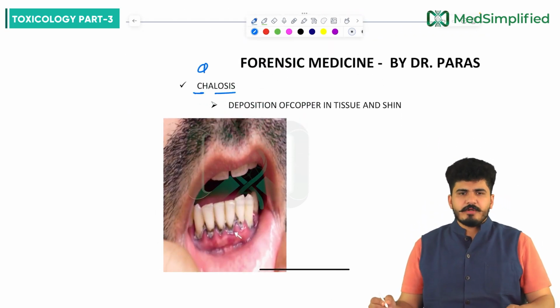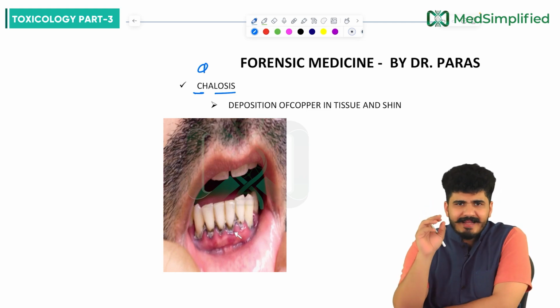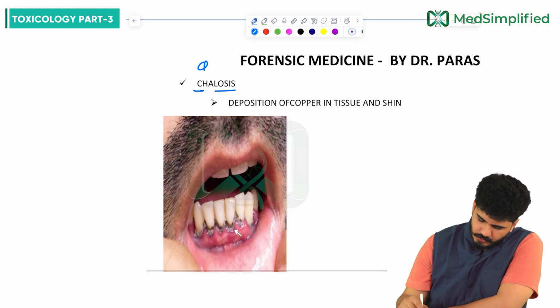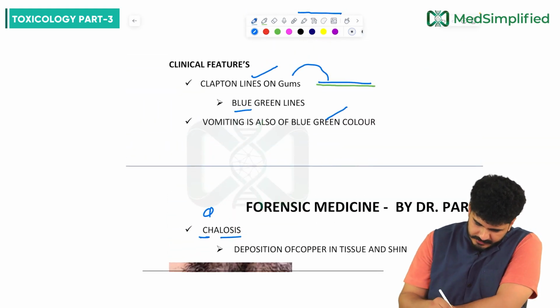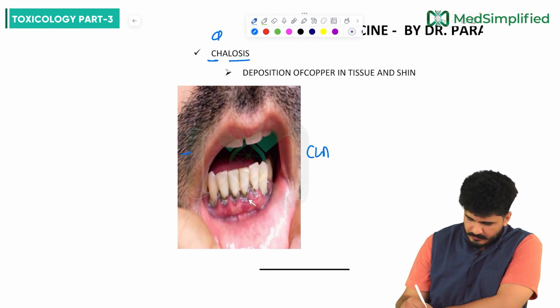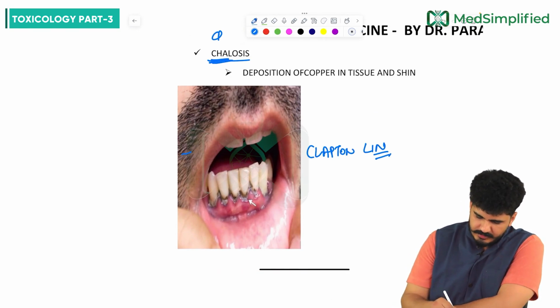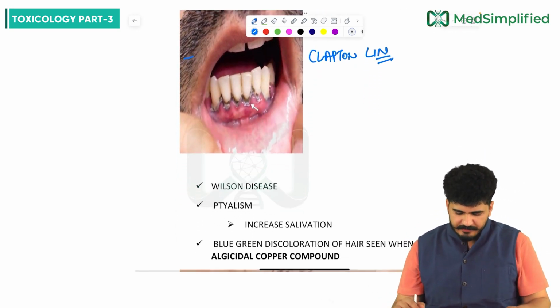Chalcosis can be seen. What is chalcosis? You can see deposition of copper in the tissue and skin. Blue-green line, you can see, this is Clapton line. And chalcosis is deposition of copper in tissue and skin, my dear friends.